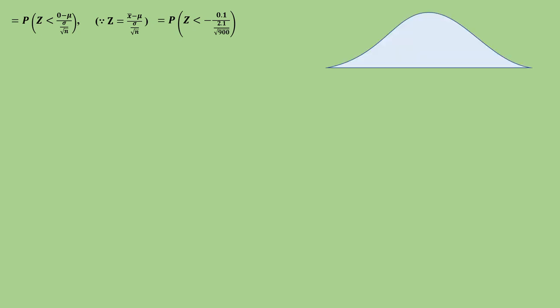We know z is equal to (x bar minus mu) by sigma by root n. So substituting the values for mu and sigma by root n, that is the probability of z less than minus 1.4286, right?